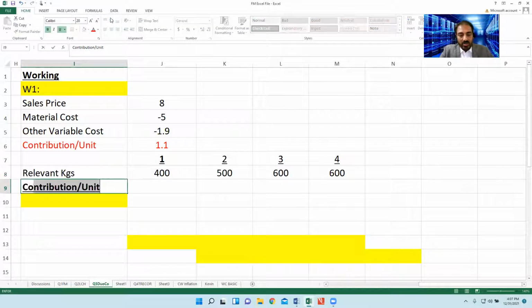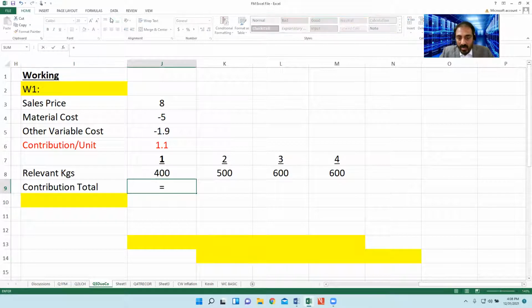So total contribution is equal to 400 multiplied by 1.1. Once again, select 400, then multiply by 1.1. That's 440.